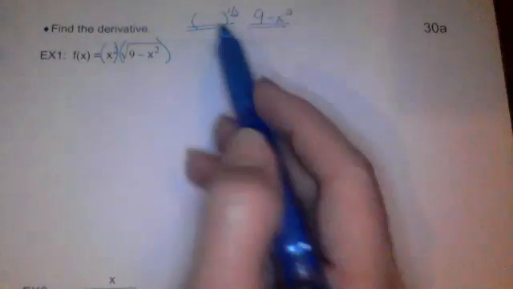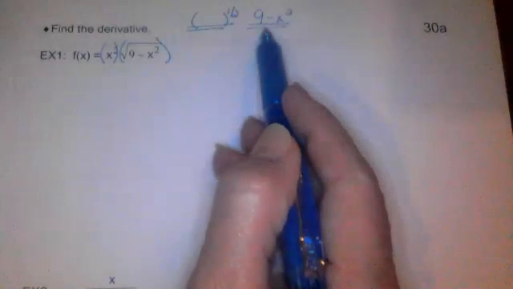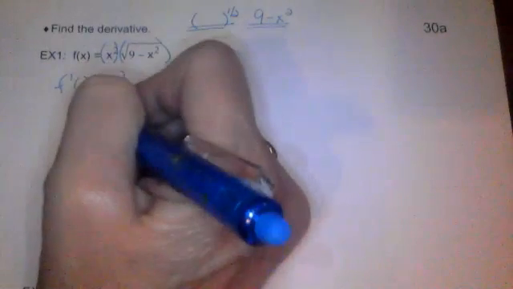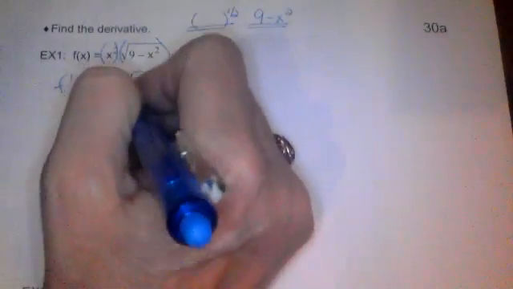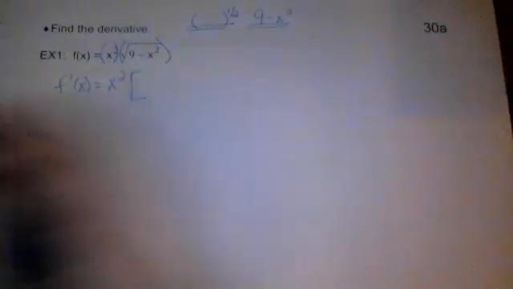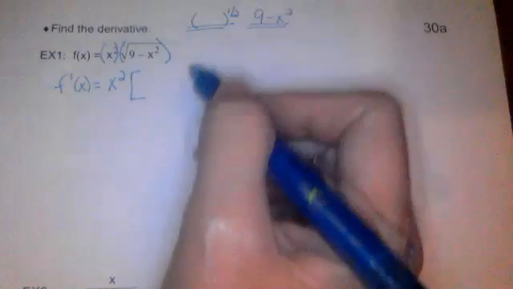So when we get ready to take the derivative of this, we're going to be using both of those. So let's go through. Our product rule says that we're going to take the first function times the derivative of this second function, and that's where all of this is going to come into play.